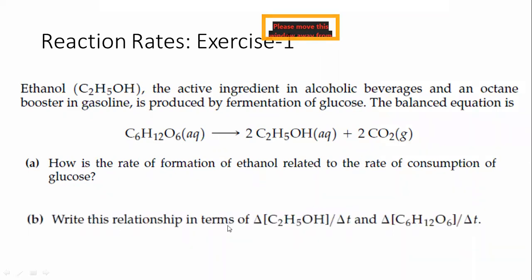write the relationship in terms of these rates, because first we talked about the rate of formation versus the rate of decomposition, and now if you write the rate of the reaction, you can call it the relationship in terms of the change in concentration of ethanol per change in time, or change in concentration of glucose with the change in time.